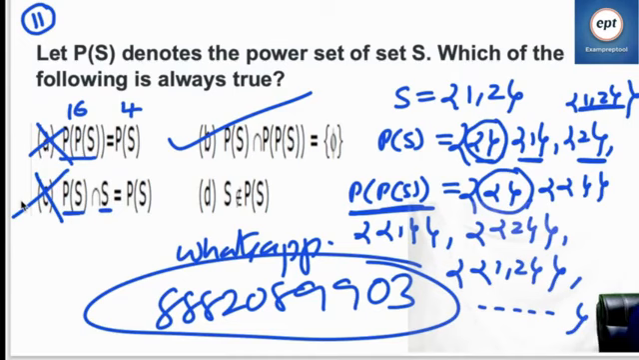Next one, S belongs to power set of S. So S is one of the elements in the power set of S. True. S is one of the elements in the power set of S. True. But he is saying it is not. That is the reason it is wrong.